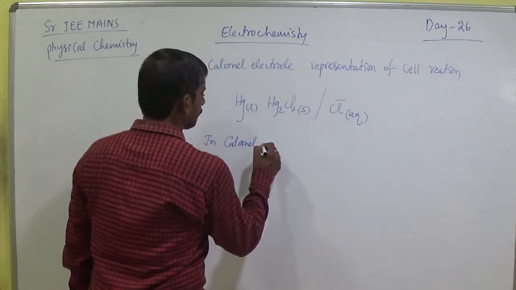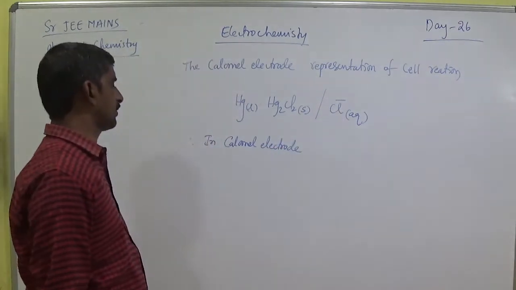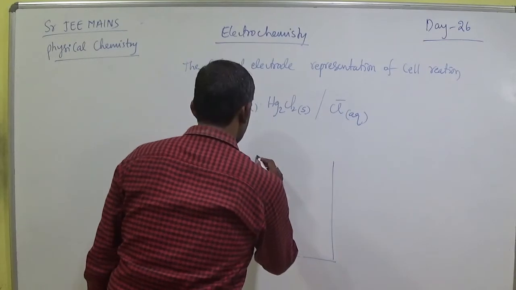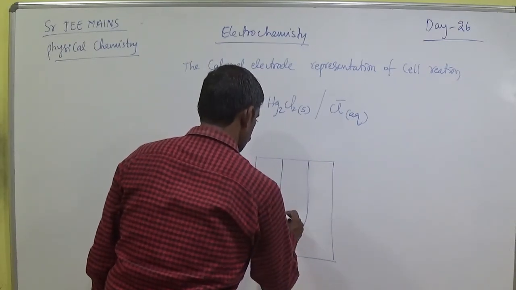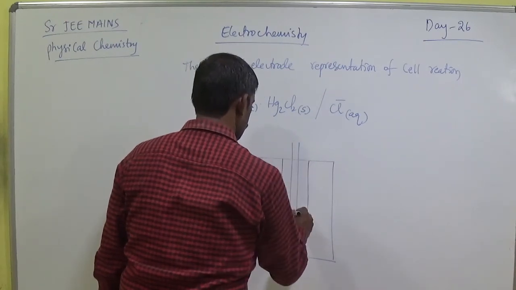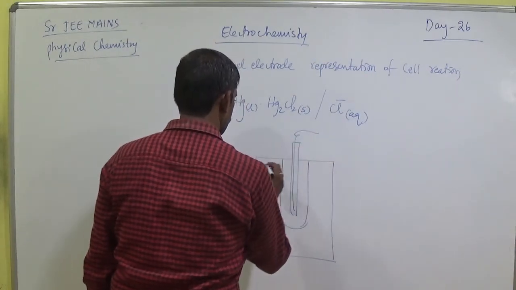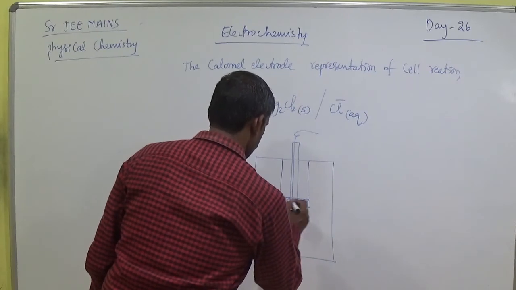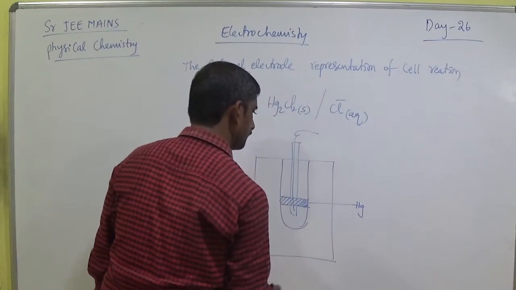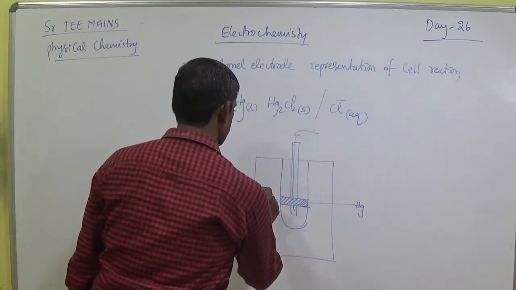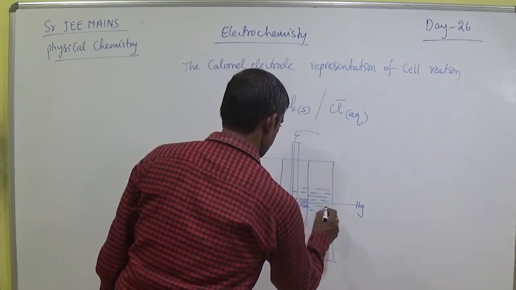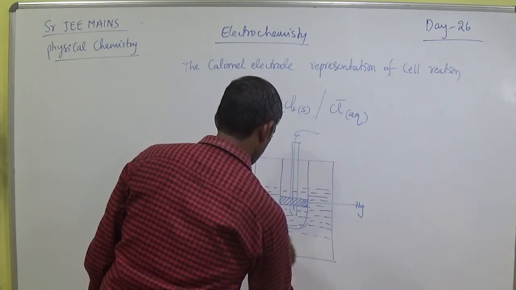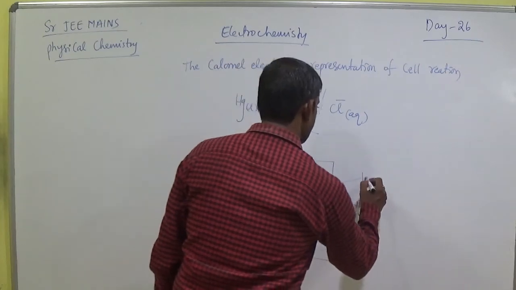Now writing the calomel electrode. It is mercury, and a KCl solution.